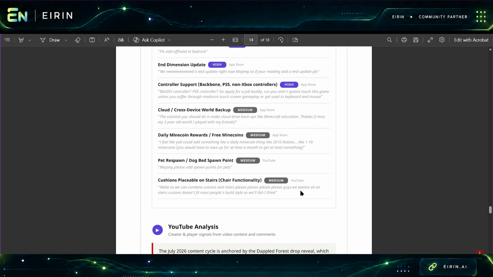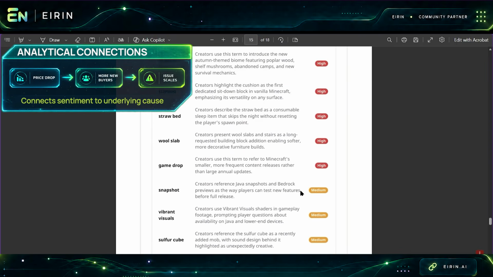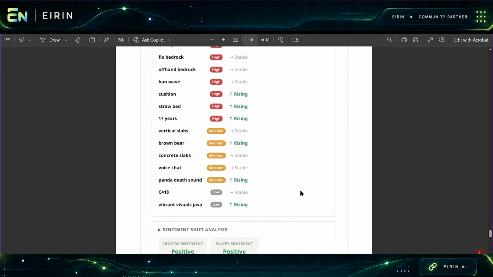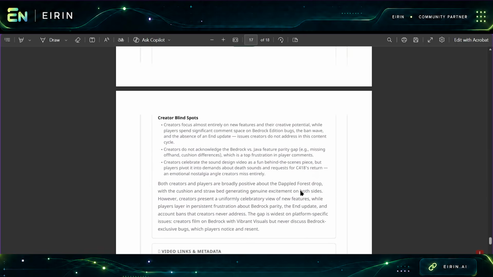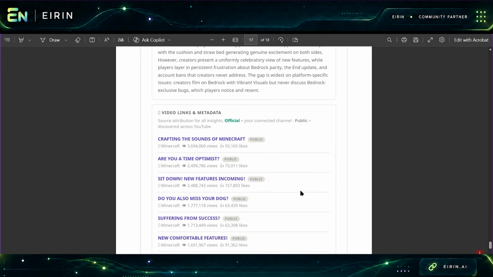Eirin connects the dots. A recent price reduction brought in more first-time buyers, which exposed an existing installation issue at much greater scale. So the same change creating goodwill was also magnifying a major pain point. Rather than just seeing sentiment shift, we can understand what's driving it and where we may need to act. That gives me the overall picture.